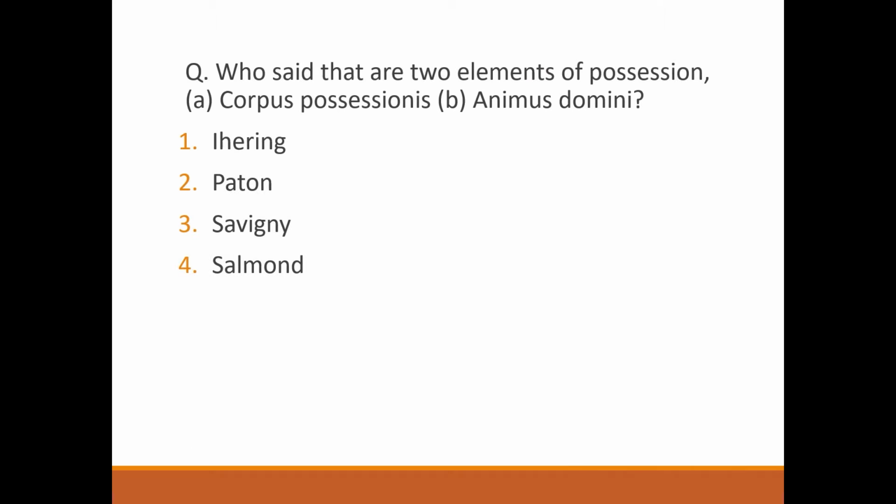Let's begin with our first question. Who said there are two elements of possession? Corpus possessionis and animus domini. It's option number 3, Saverin.